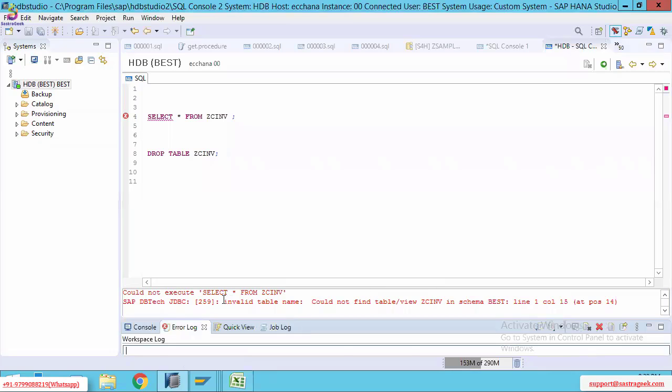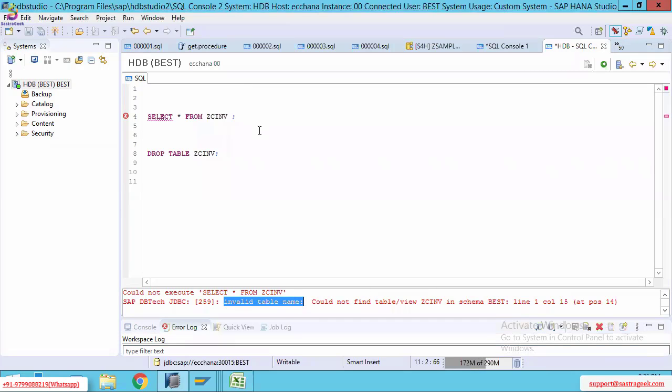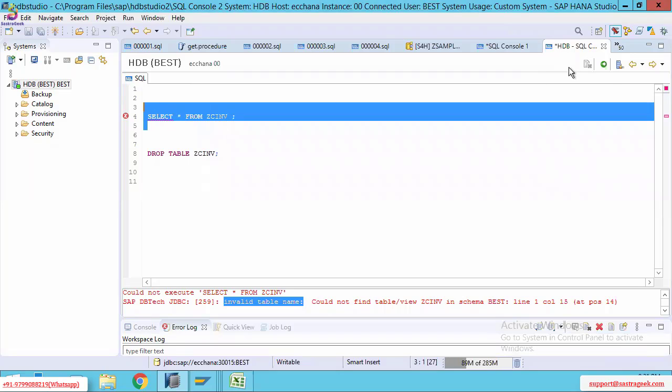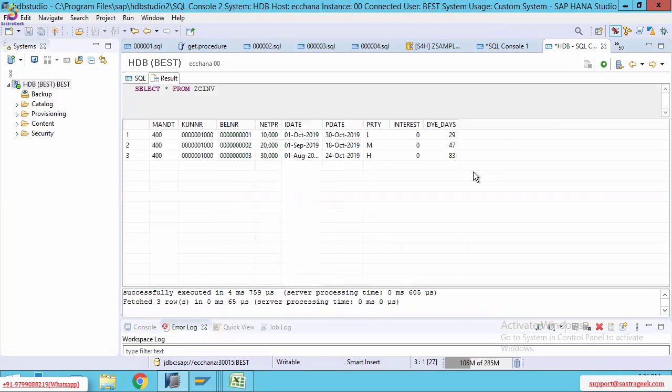Previously, there was an invalid table, right? Now we have replicated it. Now select and execute it. Now we got the data. In this way, we can replicate the table data. As an ABAP on HANA consultant, everybody needs to replicate the table data in this format.